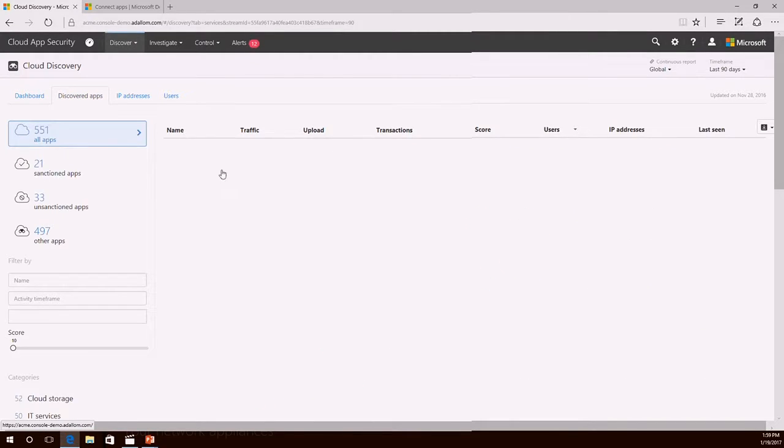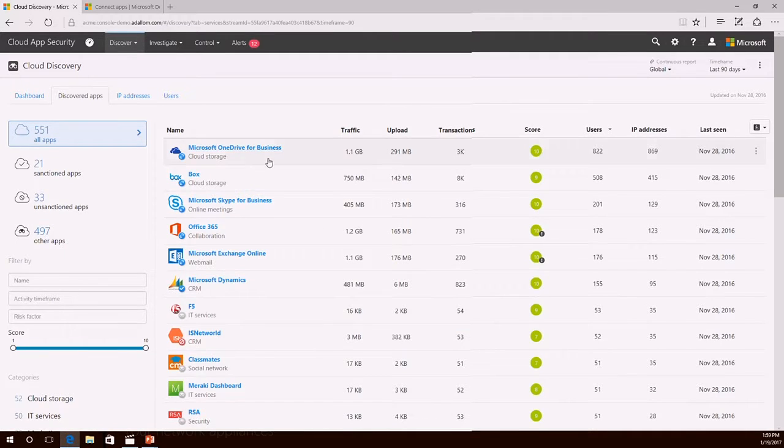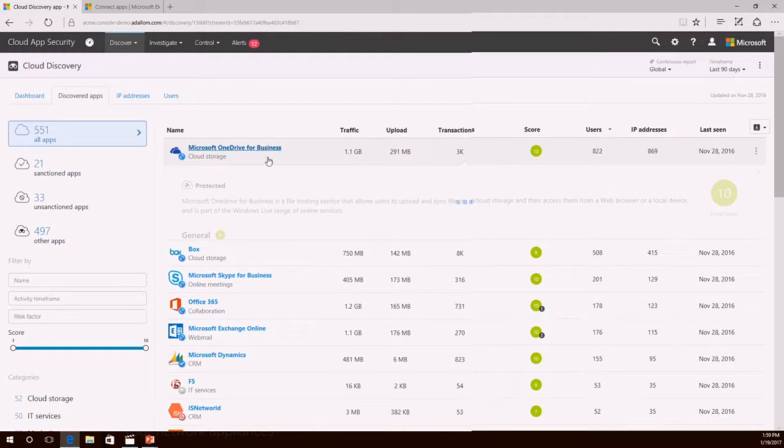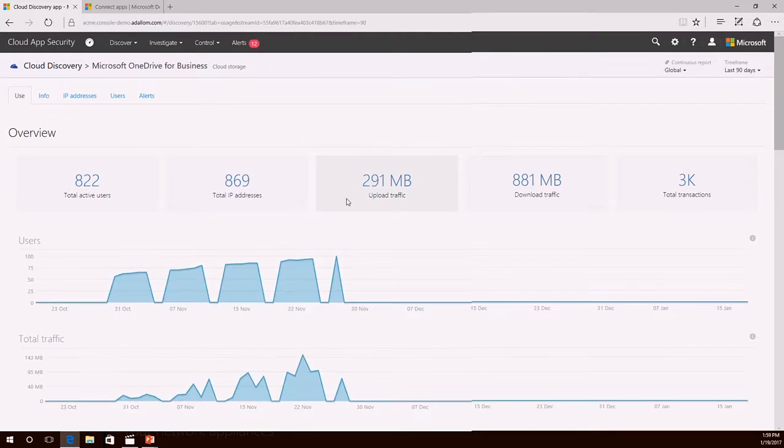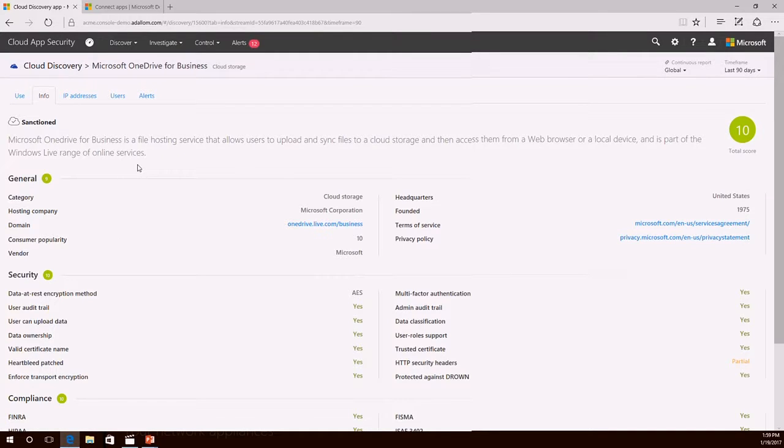This is the cool part. Every application that we find, and I mentioned we have a database that we maintain that currently has over 13,000 applications, you can drill into and you can see a report. So here's a detailed report of Microsoft OneDrive for Business, activity over time, total active users. If I scroll down, you'll see top talkers. But what you will also see, go along, please work? Yay, that's what I wanted.